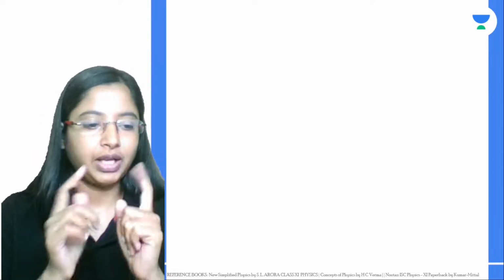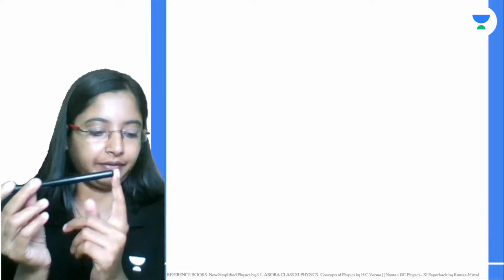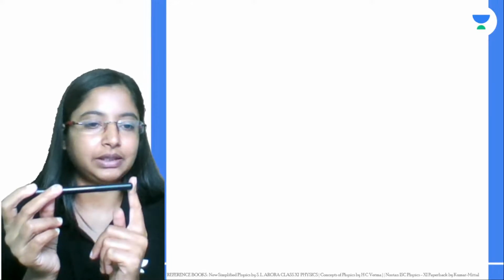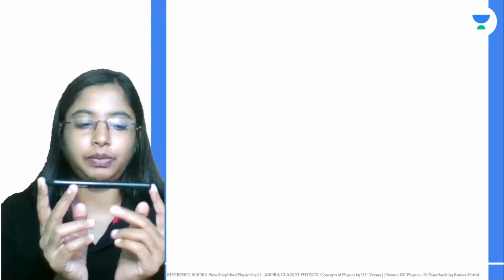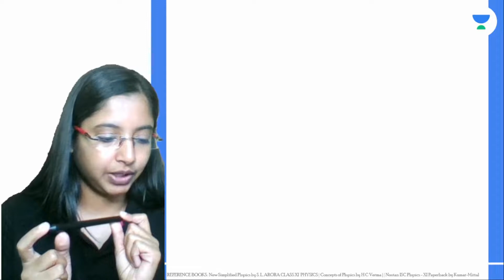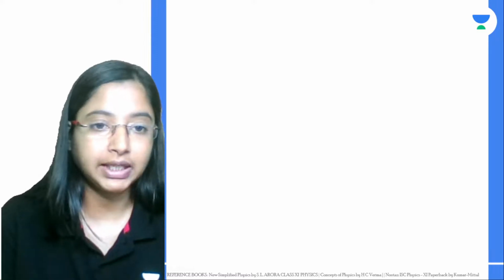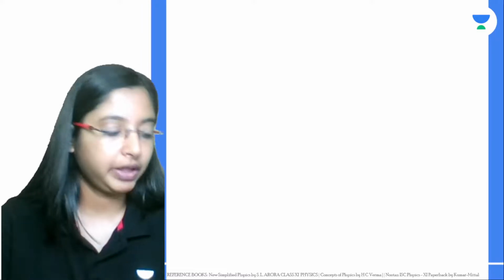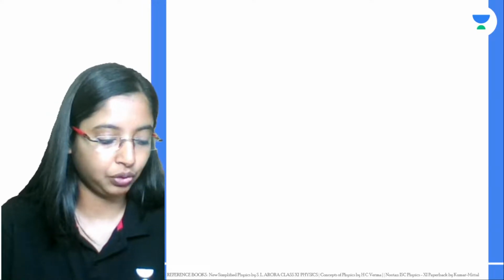If you're measuring a very small length, let's say I want to measure this pen that I have in my hand, I can use a scale, correct? If I want to measure this value to an accuracy of 2 decimal places, what can I do? Then I can make use of a vernier caliper, which has a least count. If I want still more accuracy than that, I can make use of a screw gauge.